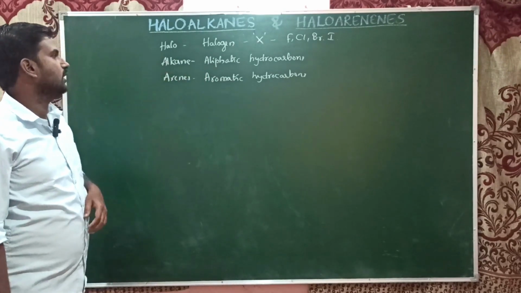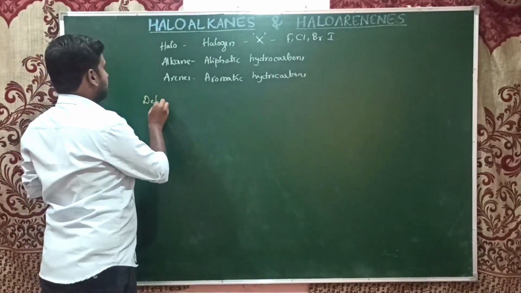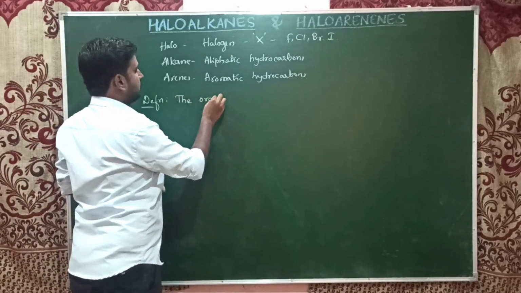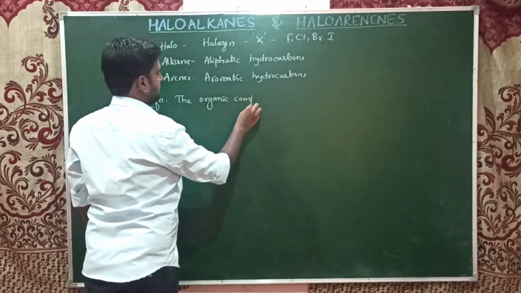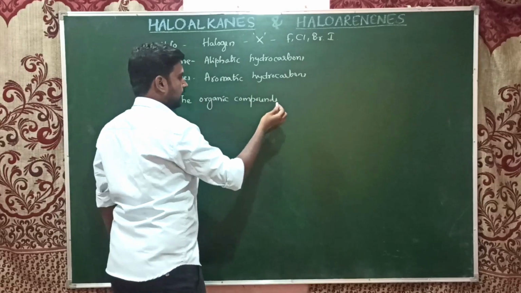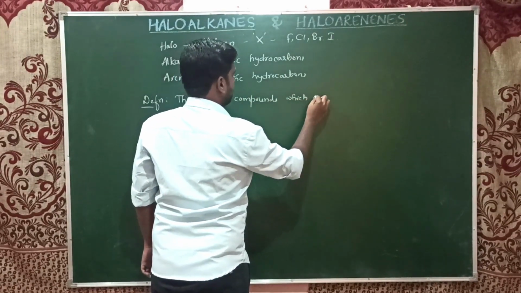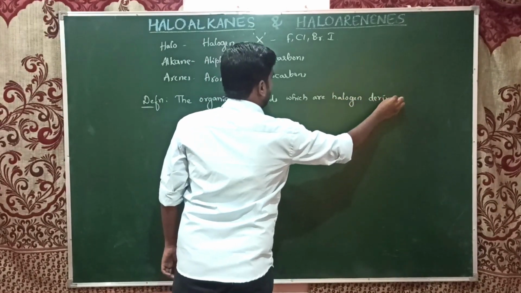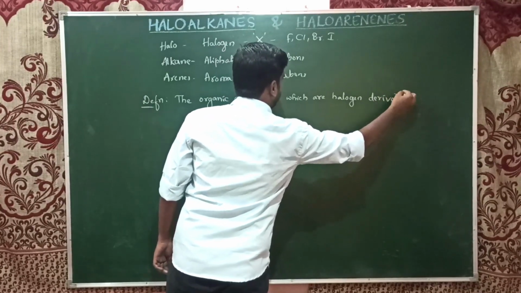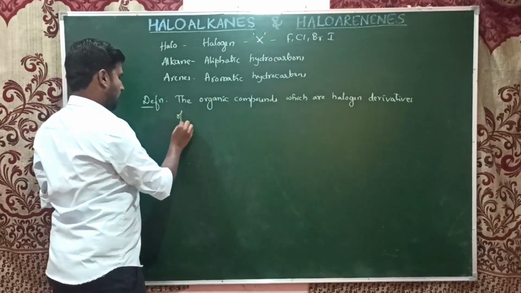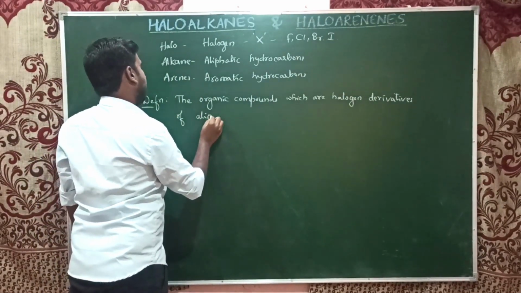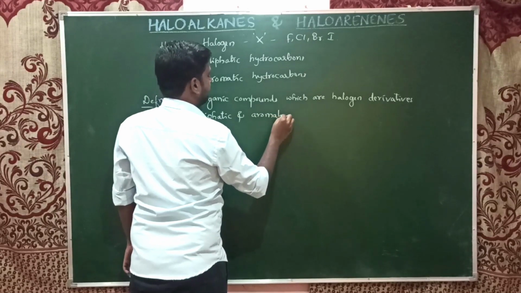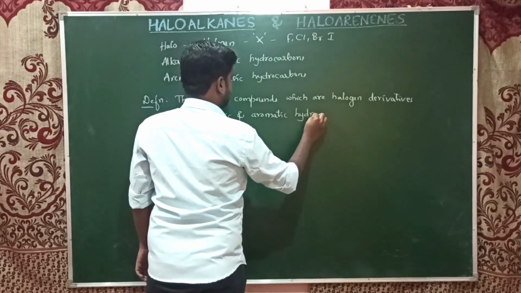When it comes to the definition of haloalkanes and haloarenes, you can write: the organic compounds which are halogen derivatives of aliphatic and aromatic hydrocarbons.